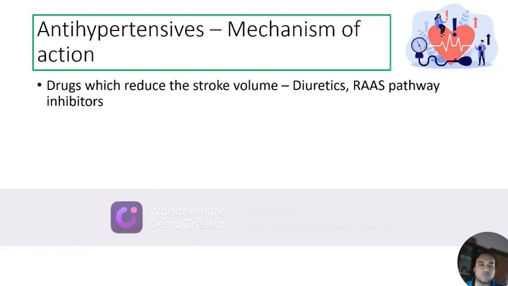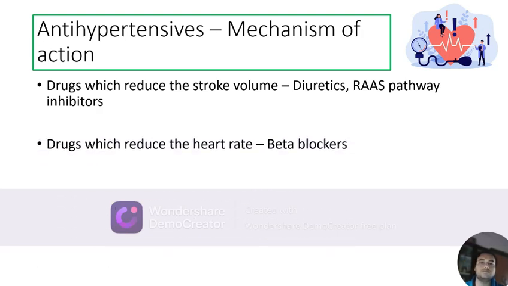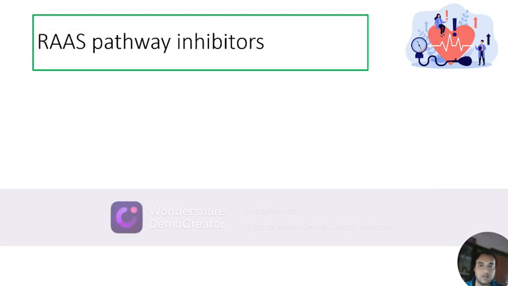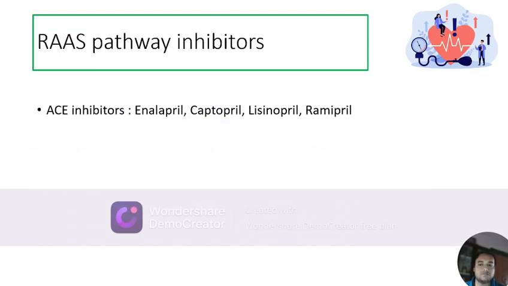So one, drugs that reduce the stroke volume include diuretics, which work by reducing the blood volume as a whole, and RAS pathway inhibitors. Drugs that reduce the heart rate include beta blockers, and drugs that reduce the vasoconstrictor tone include sympatholytics, calcium channel blockers, and vasodilators. So, RAS pathway inhibitors.